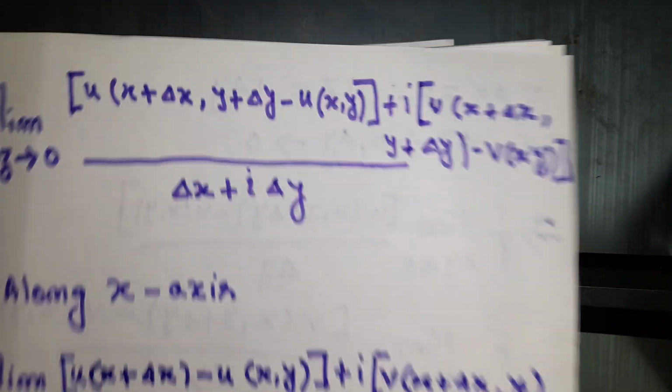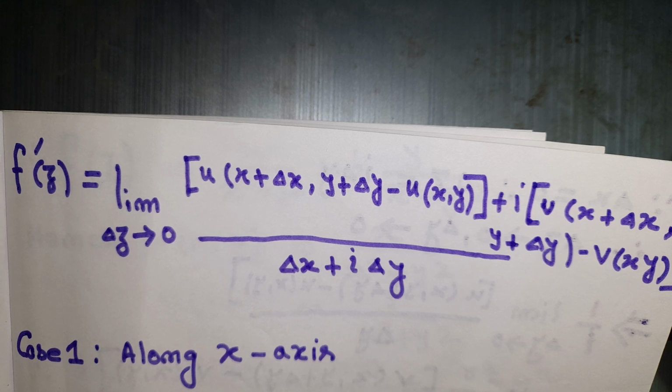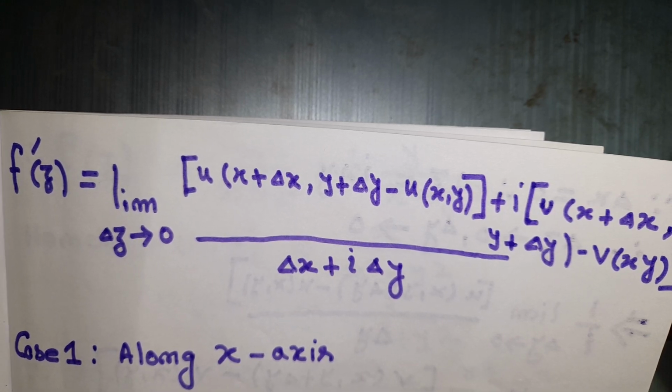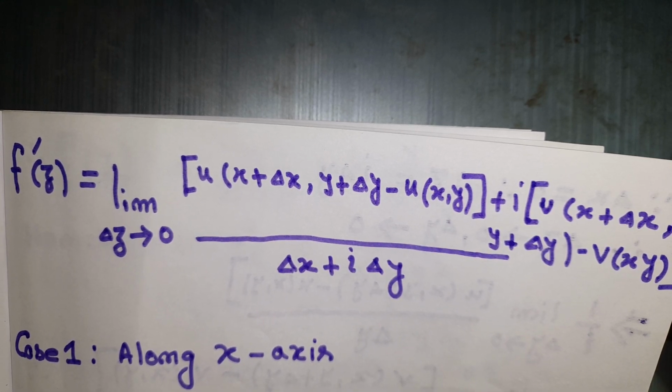Now what we will get here is f'(z) = limit Δz tends to 0 of [u(x + Δx, y + Δy) - u(x,y)] + i [v(x + Δx, y + Δy) - v(x,y)]. I have just arranged this in sequence.